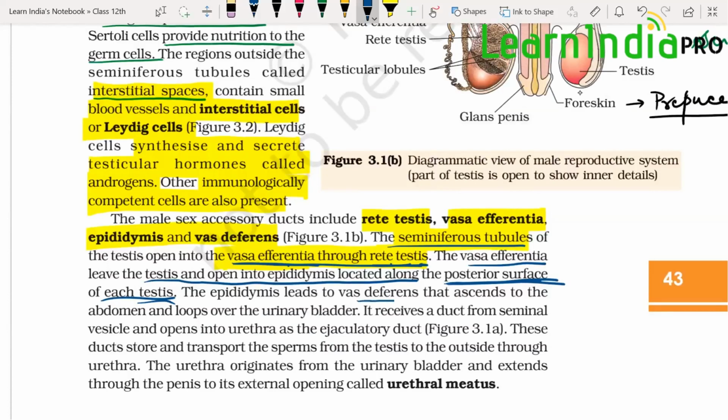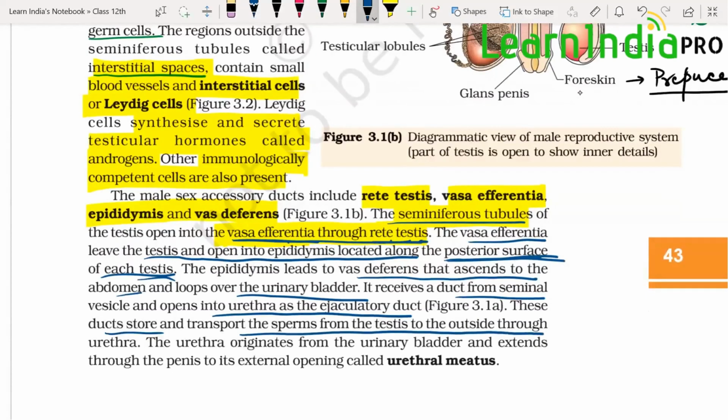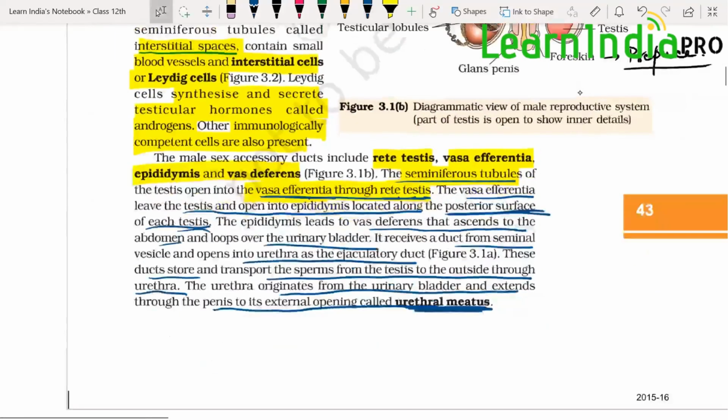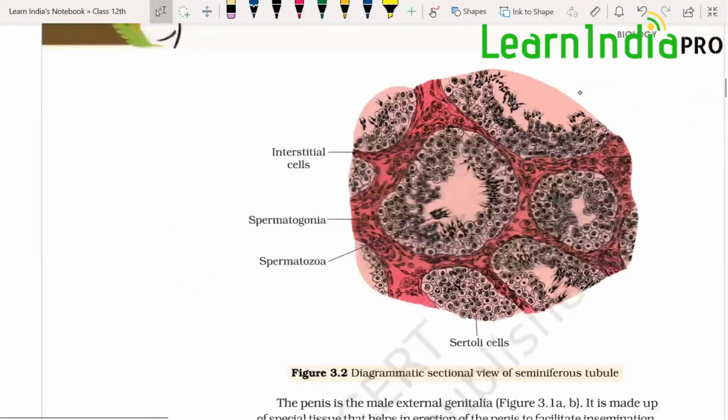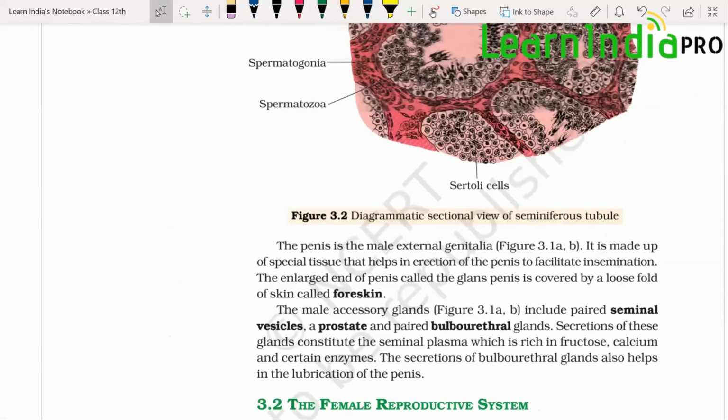Next, epididymis leads to vas deferens that ascends to the abdomen and loops over the urinary bladder. It receives a duct from seminal vesicle and opens into urethra as ejaculatory duct. The duct stores and transports the sperm from testis to outside through the urethra. It originates from the urinary bladder and extends through the penis to its external opening called urethral meatus. So this is all about the complete male reproductive part.